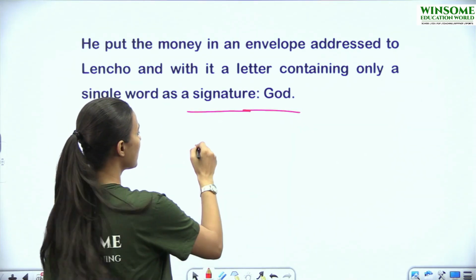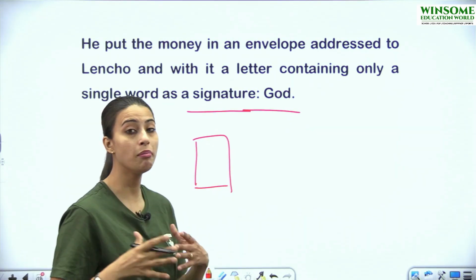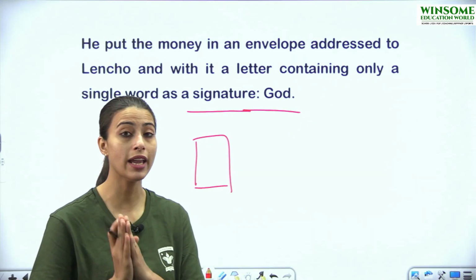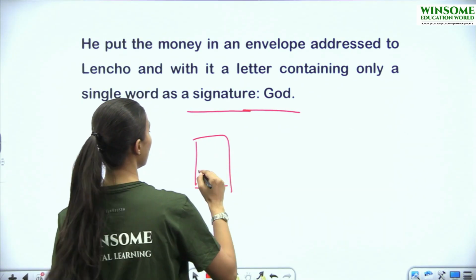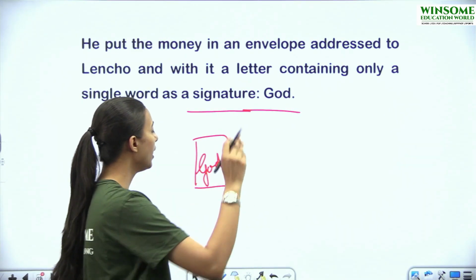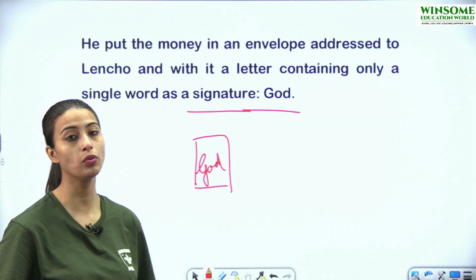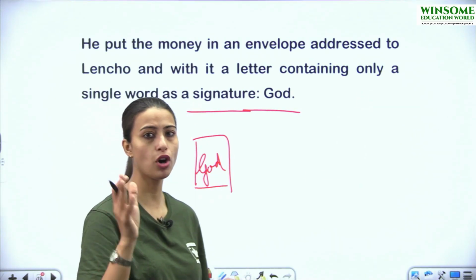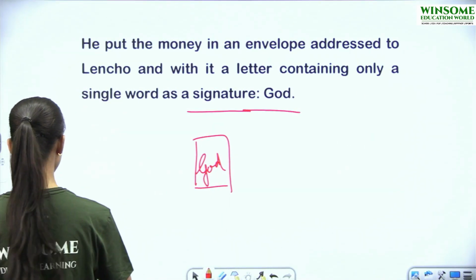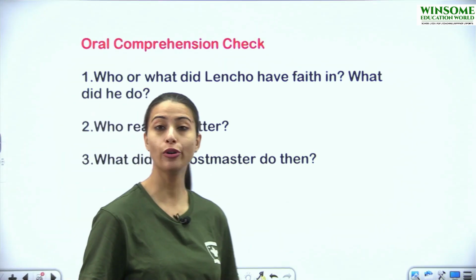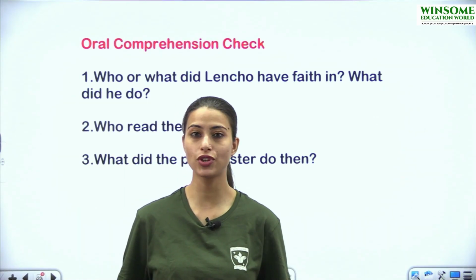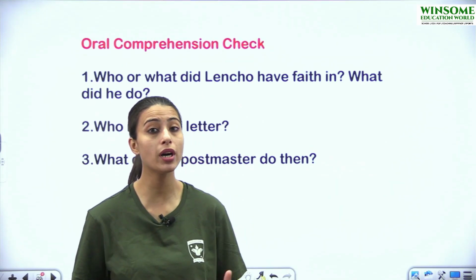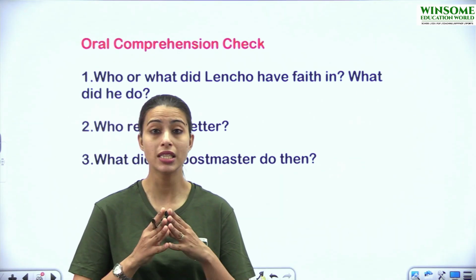Okay, so there was a letter so that they could make Lencho believe that yes, the help was sent from God. So he just signed God and sent that letter and envelope to Lencho. How? They dropped that in the mailbox, or they kept it with themselves. What happened next? Okay, before that, let's go through some question and answers which are in text question and answers, and they are going to help you to remember, to memorize whatever we have studied so far.